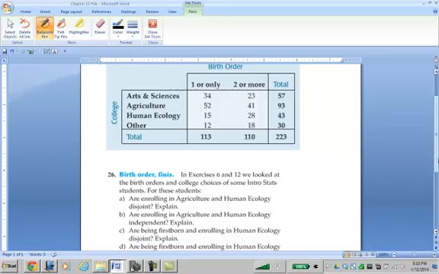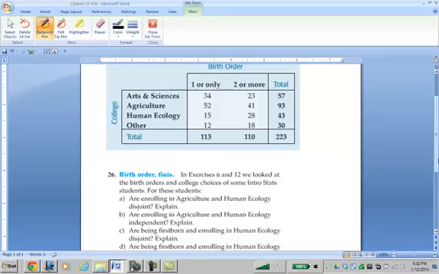Similarly, if you're in the College of Human Ecology, then the probability that you're in that college is 100%, and the probability that you're in any of the others is 0. So these probabilities are not independent, because being in one college completely affects the probability of you being in the others. Two events can never be disjoint and independent at the same time. Independent events cannot be disjoint. However, just because two events are disjoint does not mean they're independent, as we will see soon.